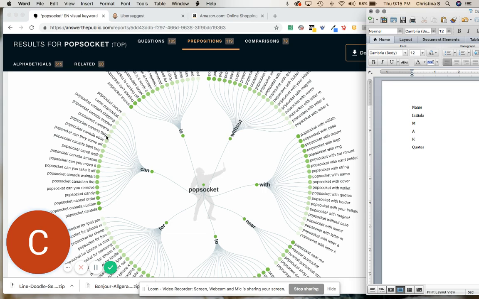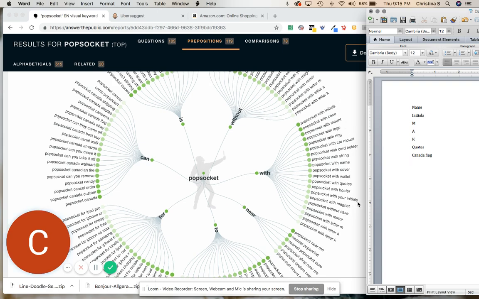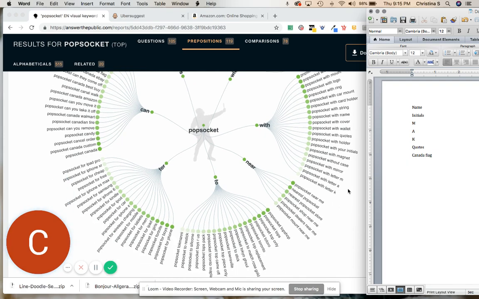Popsocket Canada flag. Looks like there's quite a few looking for Canadian stuff, like with the flag. Another with initials, another MAK. So M, A and K must be really popular initials that either first or last names start with.